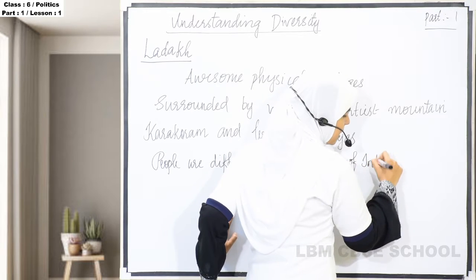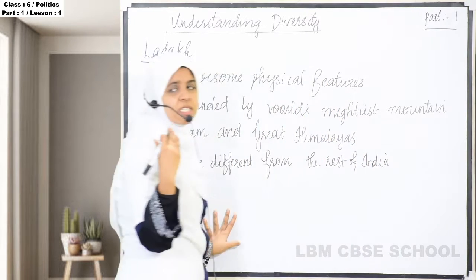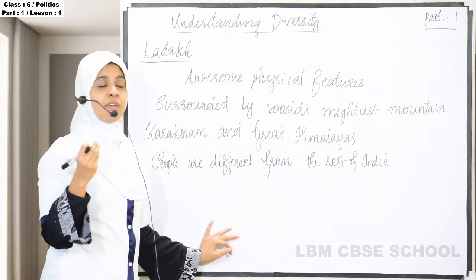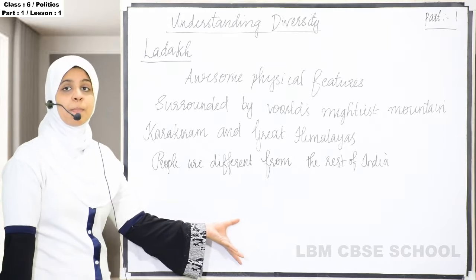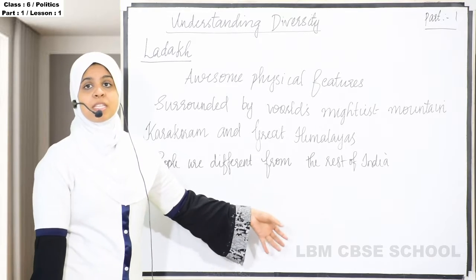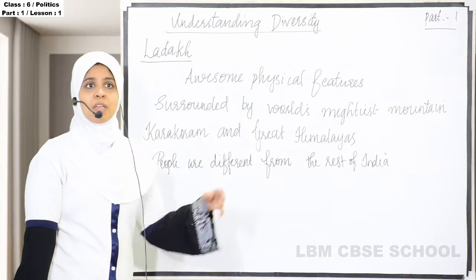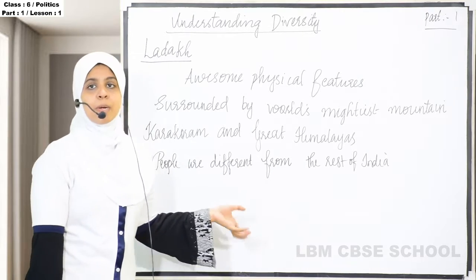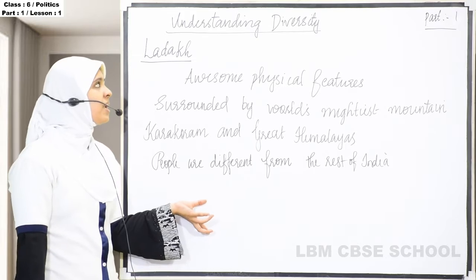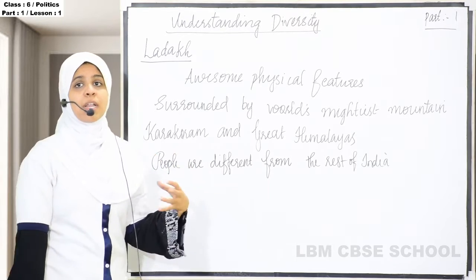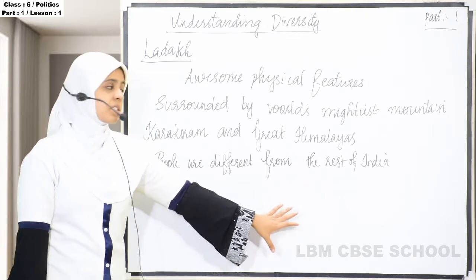The people, their physical features, like their face, their eyes, these types of things are very much different from the other people of India. The South Indians also have a little bit of similarity with Delhi people, Mumbai people, right? But the people living in Ladakh don't have that much similarity with the rest of the people of India.